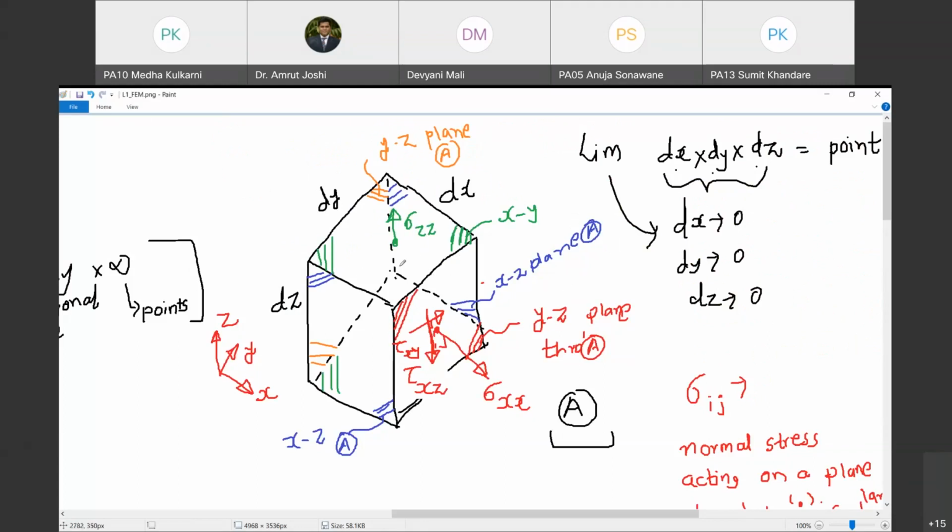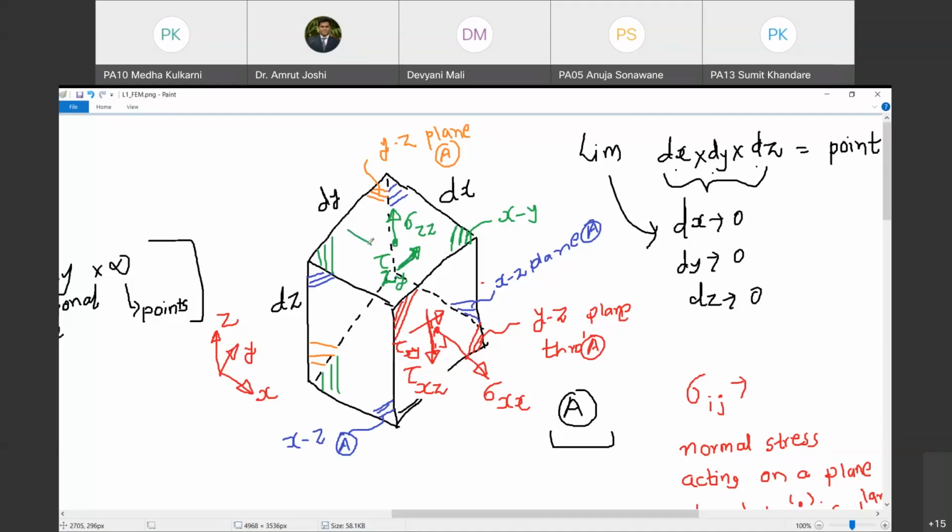Fine. Now, let us look at this component. What should I call it? This is the stress acting in the plane xy and it is acting on plane xy. So it is a shear stress component. So I am compelled to call it tau. It is acting on the xy plane to which the z-axis is perpendicular, so I am going to call it tau z. And it is acting in the y direction. So I will call it tau zy.